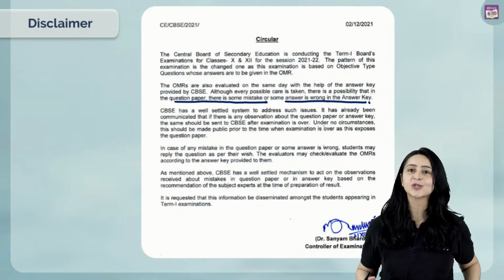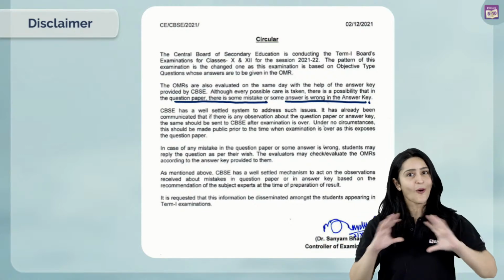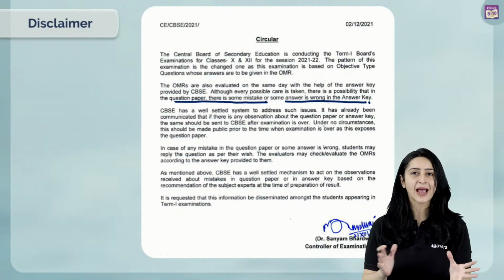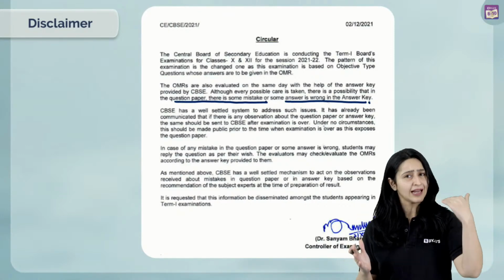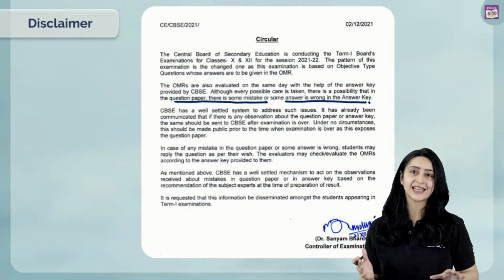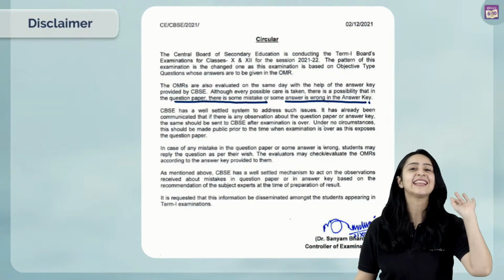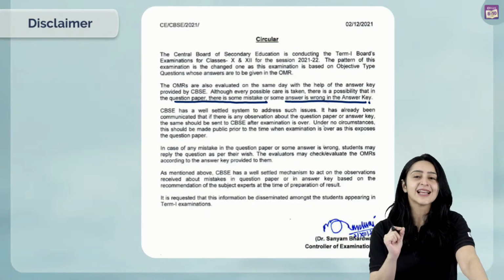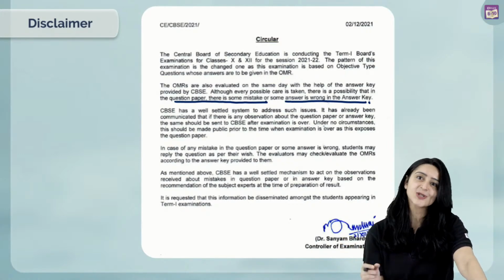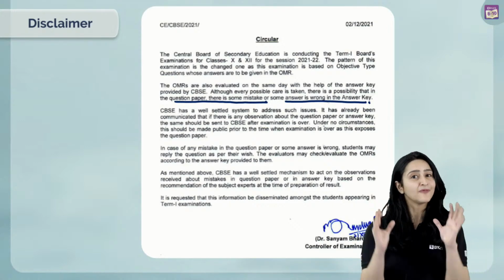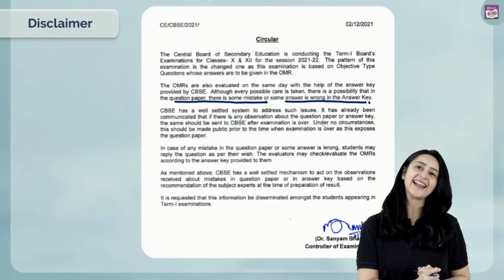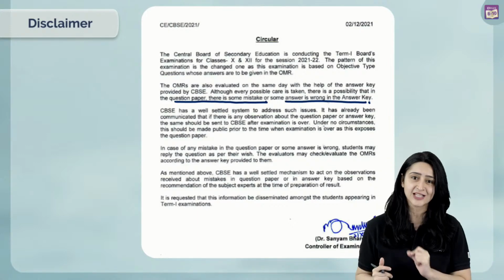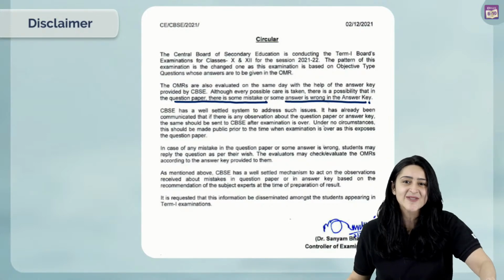We are going to solve it conceptually like we always do. However, please note, keeping these errors and discrepancies in the questions and the answer key in mind, it may happen that the answers that we discuss here today may be a little bit different from the ones that actually come out in the results. So we will just wait and watch. But for now, we will go ahead and use our logic and conceptual knowledge to solve this paper. So are you ready?